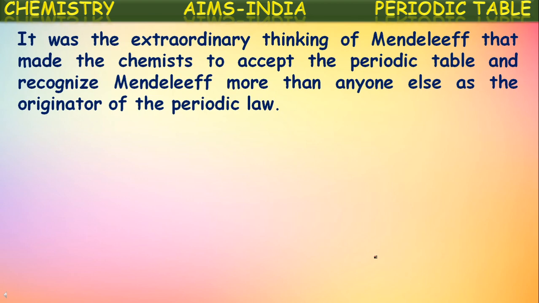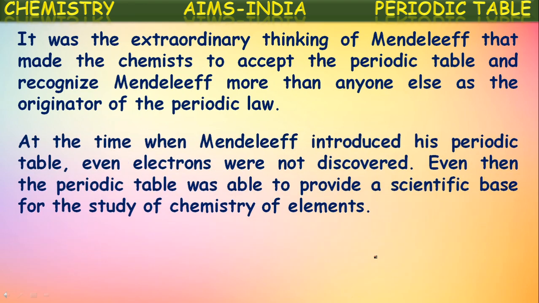So, it was the extraordinary thinking of Mendeleev that led chemists to accept the periodic table and recognize Mendeleev more than anyone else as the originator of the periodic law. He was accepted by almost all the chemists, and this periodic table was also accepted. One more greatness of this is the first periodic table which could arrange all the available elements discovered at that time. Almost all the elements were fit into this periodic table.